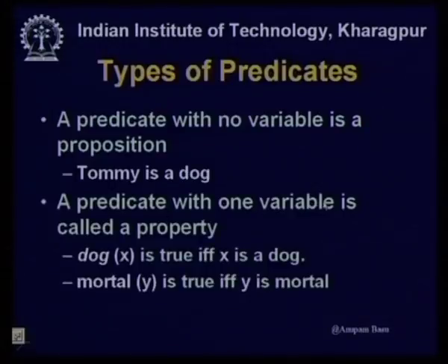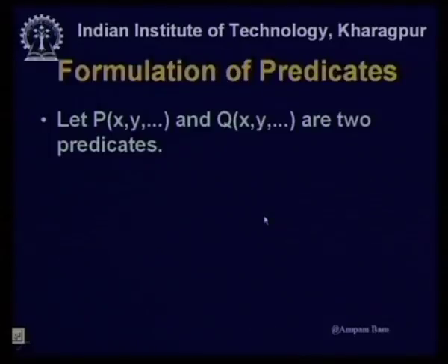So, predicate with one variable is called a property. Dog(x), that is x is a dog, is true if and only if x is a dog. Mortal(y) is true if and only if y is mortal. Okay. So, a predicate with one variable is called a property. Now, how do we formulate predicates?